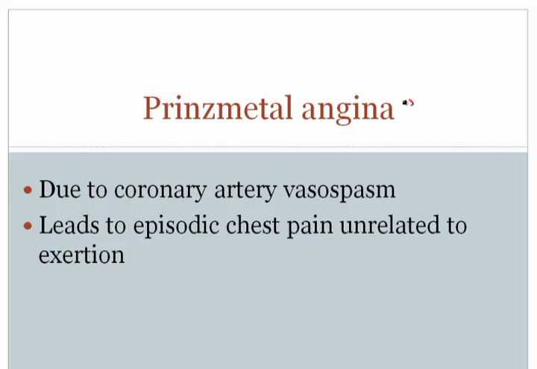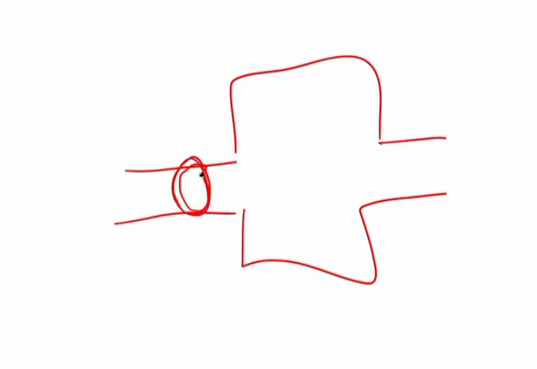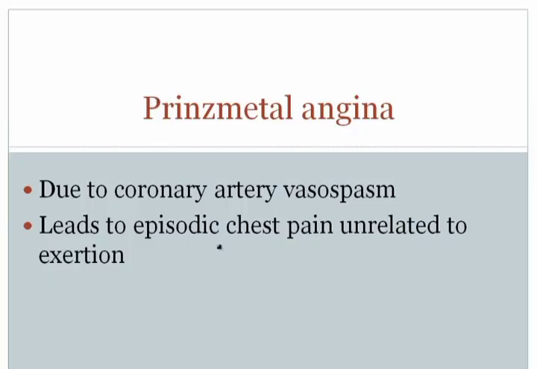The third type of angina, again reversible chest pain, is called Prinzmetal angina. The idea here is that you get vasospasm of the coronary artery. So again, here's the coronary artery, this is going into the myocardium, and you get vasospasm so that this artery clamps down. Now when this artery clamps down, it's going to completely cut the blood supply, and that cutting of the blood supply will then result in episodes of chest pain that are unrelated to exertion. Whenever the vessel clamps down, that's when the patient's going to have chest pain.